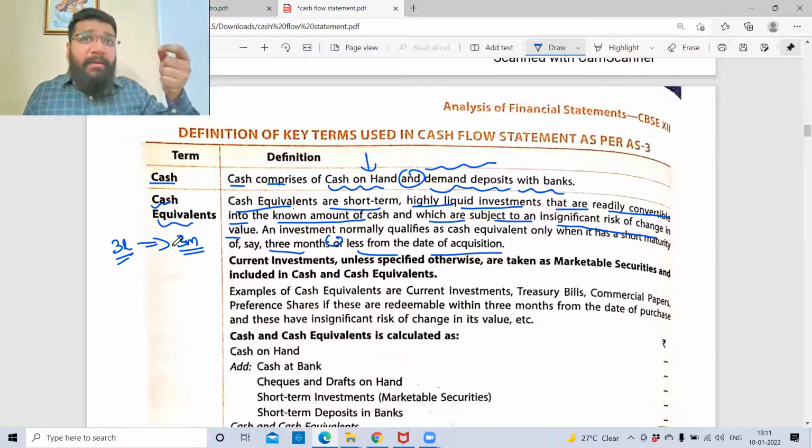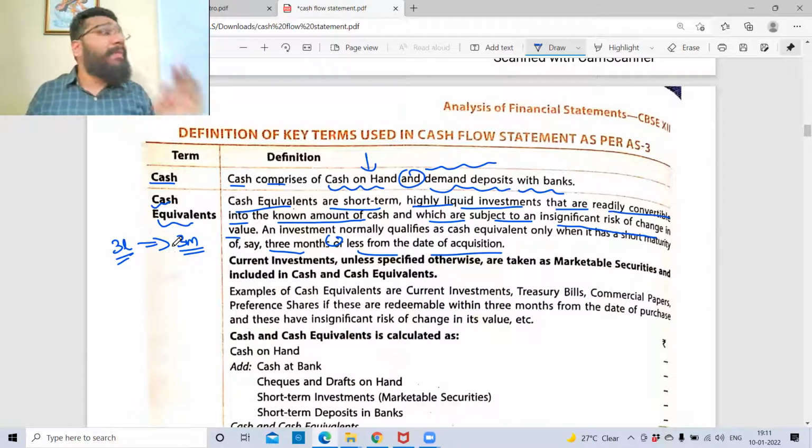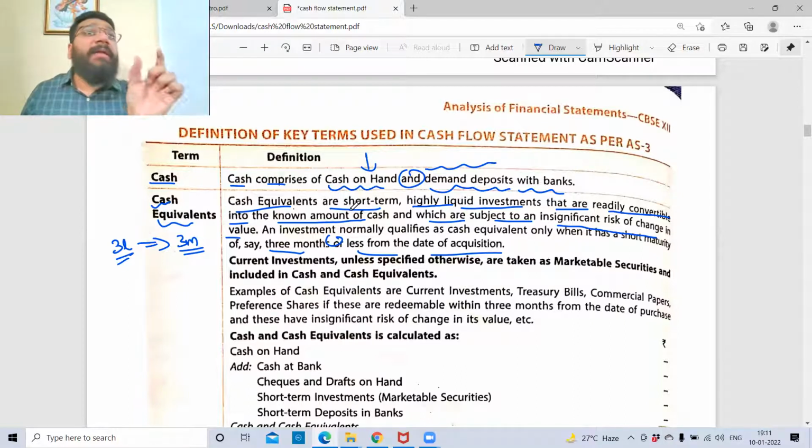Whatever money you have deposited with the bank or given somewhere outside is going to come back to you within 3 months. Cash equivalents are short term. Short term means the period specified by the accounting standard is 3 months. If any money that is going out is coming back to you after 3 months, then we will not treat that as cash equivalents. We will not treat that as investment.